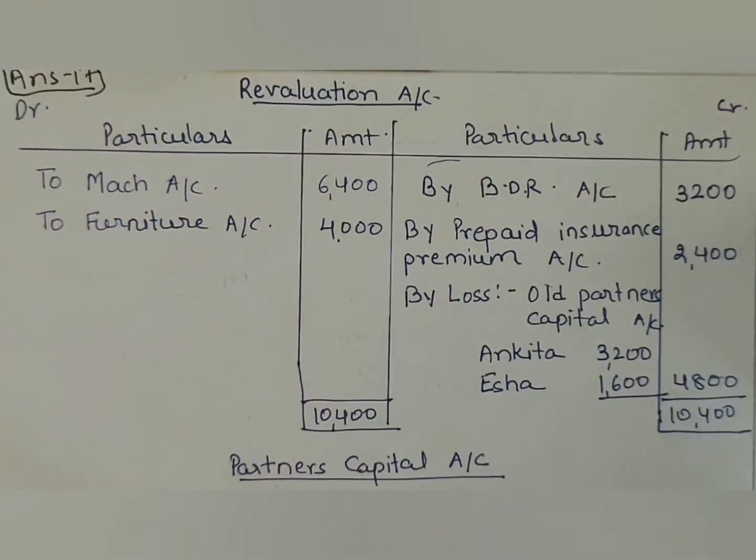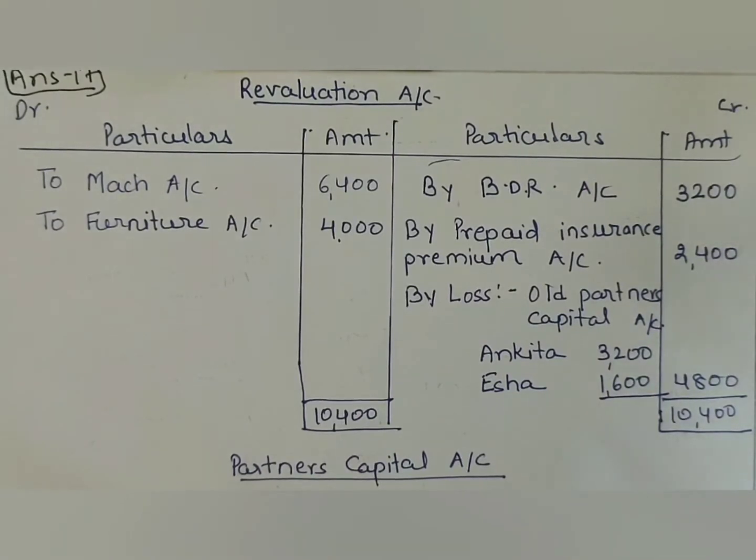So the capital to be brought will be found out on the basis of the total of capitals of other partners and the total of their share of profits. And the total of capitals of other partners can be found out only after all adjustments have been made. So this is the new point in this question.